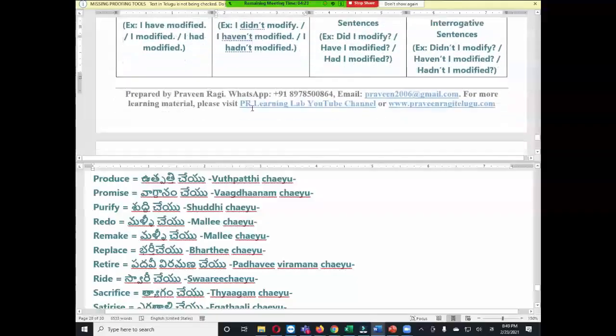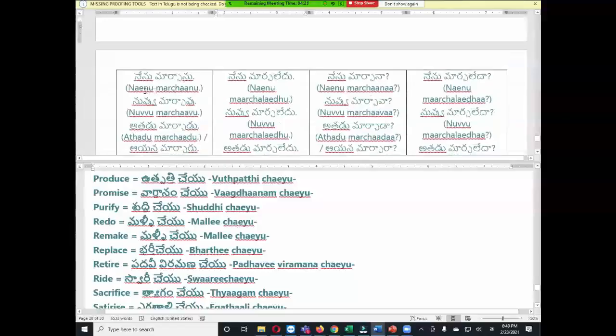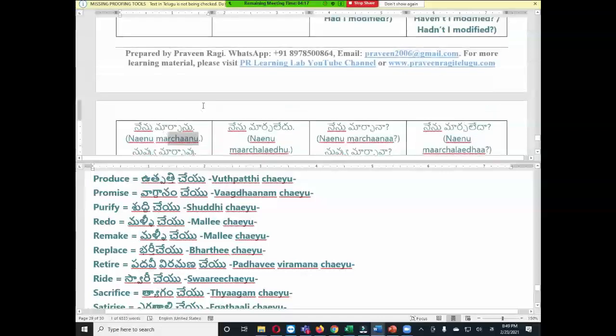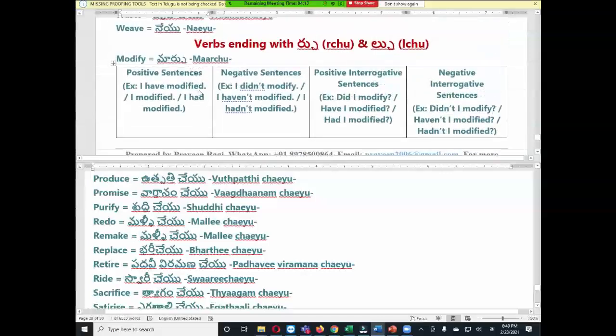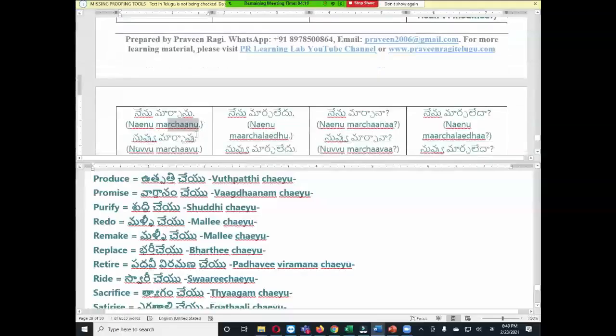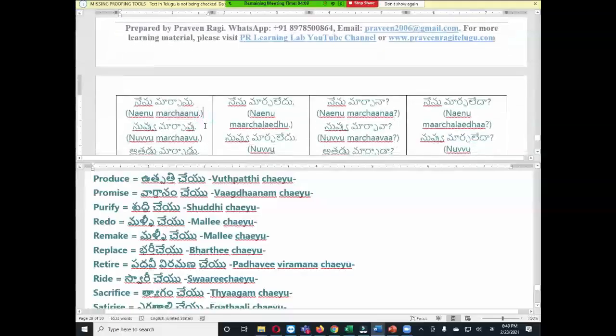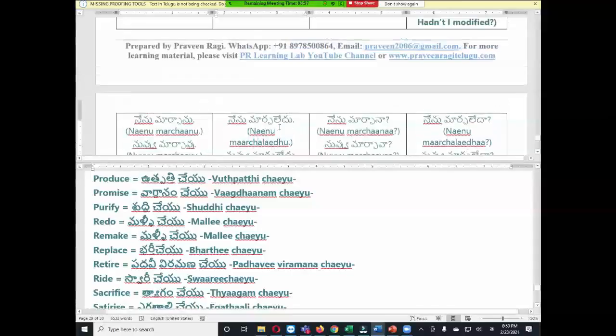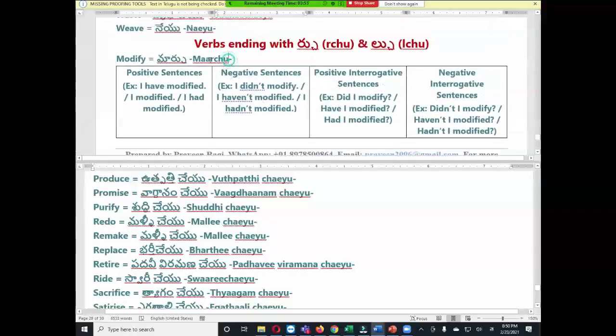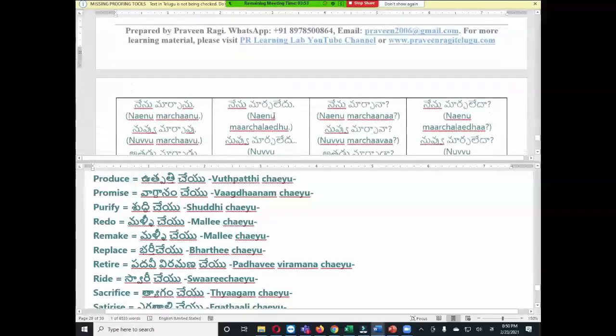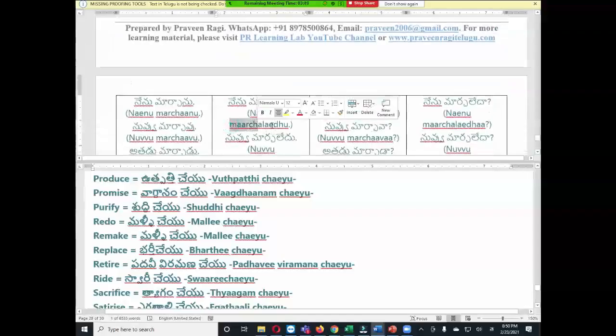So let me read the sentences. Nenu marchanu. Marchu became marchanu. So we did not make many changes. We just added anu, that common sound, to the end. Obviously we cannot say marchu anu. We need to remove that u sound, then add anu, marchanu. Then negative form, nenu marchaledu. So here marchu became marchaledu.